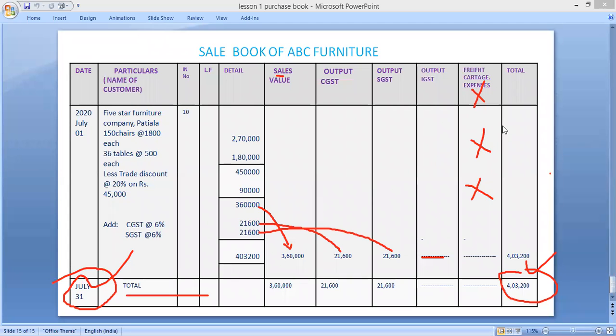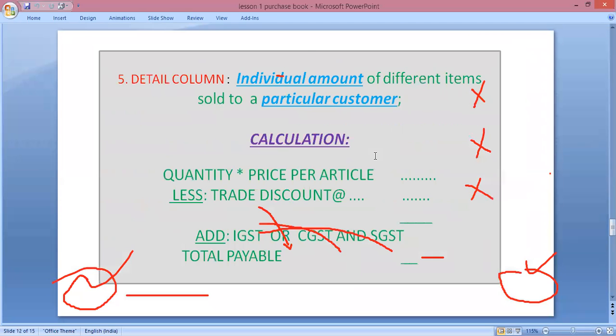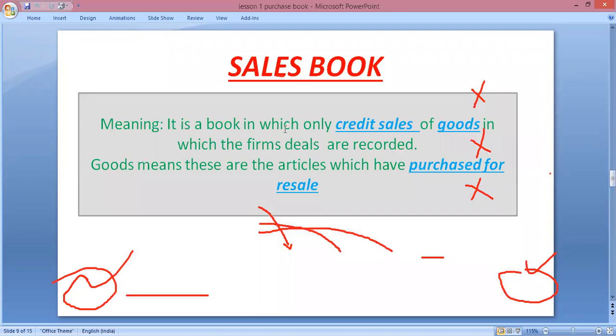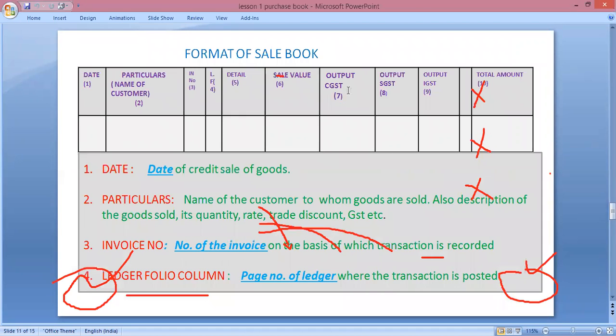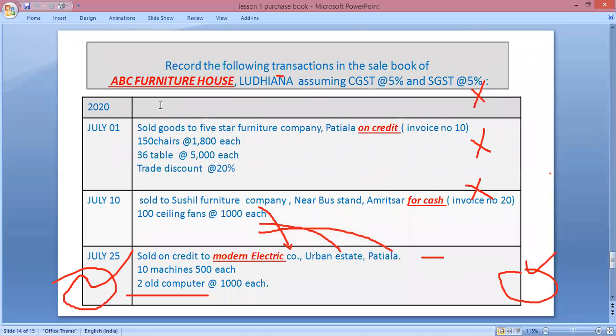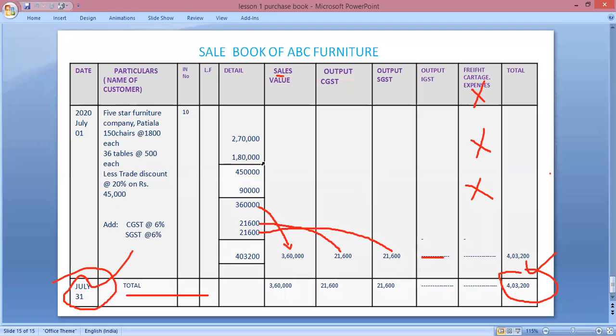Okay. It is just a procedure about how to prepare the sale book. So we have discussed its meaning, what transactions are recorded and what transactions are not recorded in the sale book, what is the format of the sale book, and how to record entries in it.